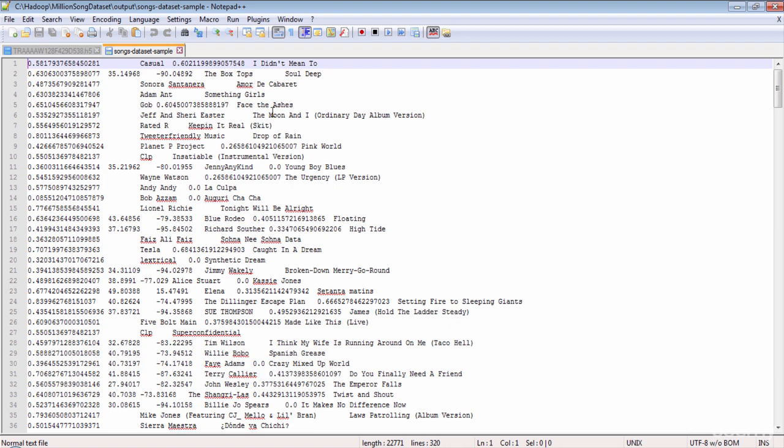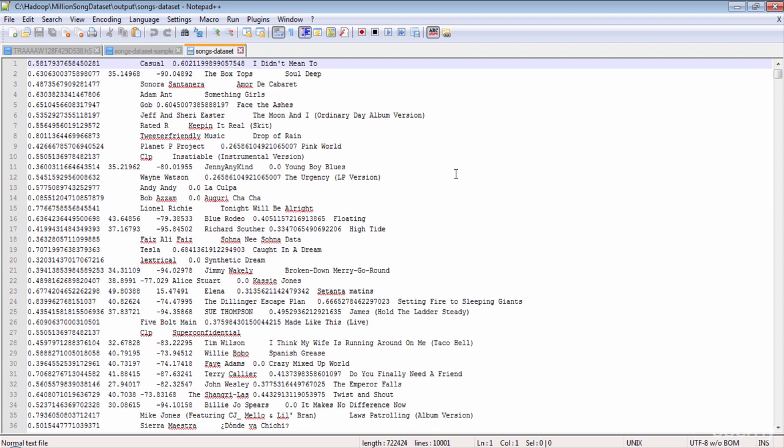I've executed the program already on the 1.8 GB dataset and extracted the information we need from 10,000 songs. And here's the output from that execution. And I have already copied this dataset to HDFS. We now have the data ready, and this is the dataset that we will use with Pig.